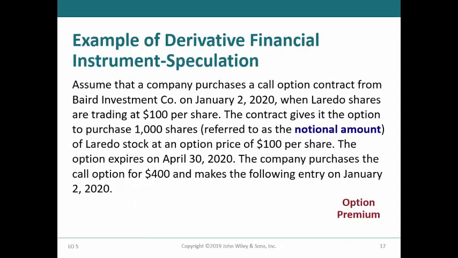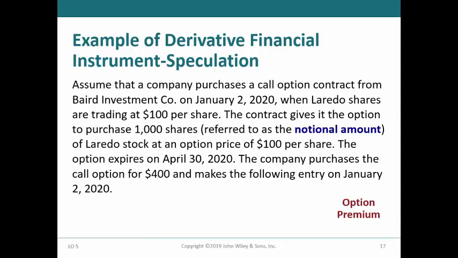To illustrate accounting for speculation in derivatives, we will consider Baird Investment Company, which decided on January 2, 2020 that it would purchase a call option for $400 to purchase 1,000 shares of Laredo stock at an option price of $100. The call option will expire on April 30, 2020. Call options are purchased when you believe that the price of the underlying stock will go up.